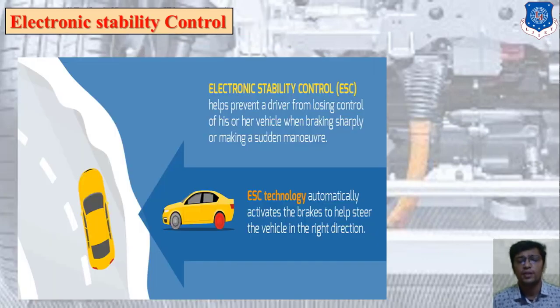Next is electronic stability control. Electronic stability control, also known as ESC, helps to prevent a driver from losing control of his or her vehicle when braking sharply or making a sudden turn. ESC technology automatically activates the brake to help steer the vehicle in the right direction. So this is the concept of electronic stability control. Move forward to the next slide.